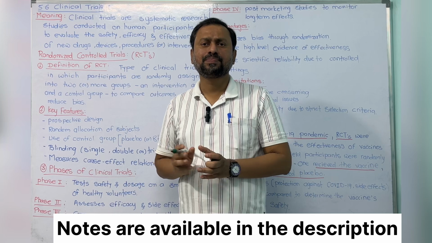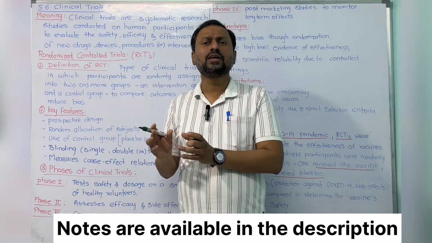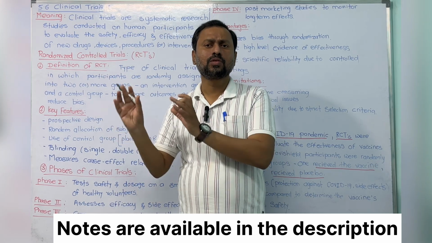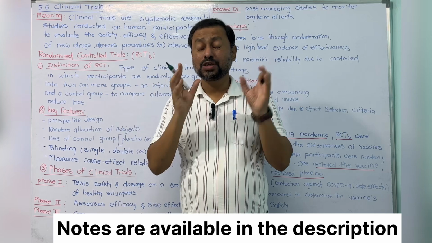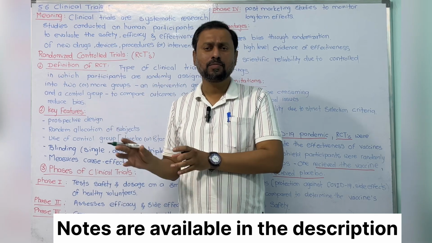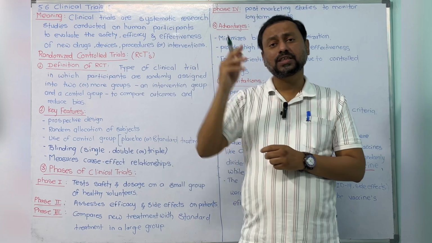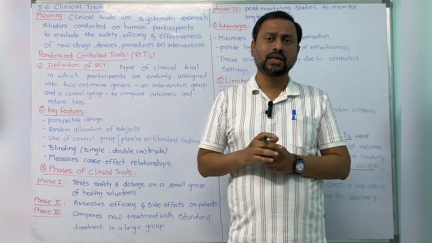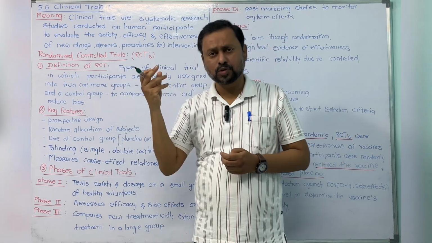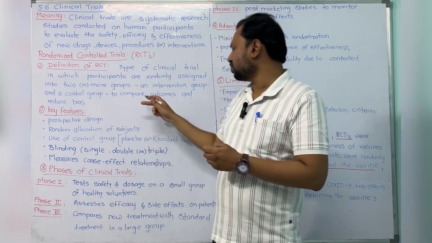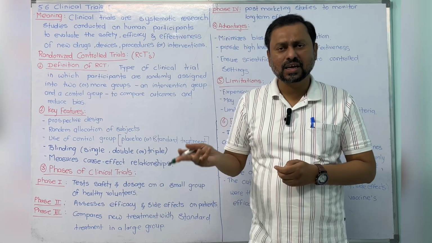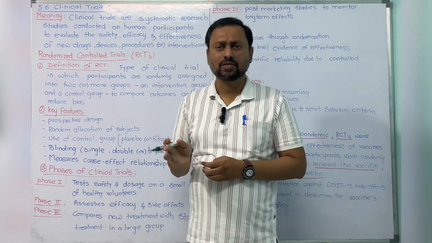Single blind means the participants don't know which group they are in, and they don't know which medicine they are taking, whether it is a sugar pill, the placebo, or a standard drug, or the interventional drug.